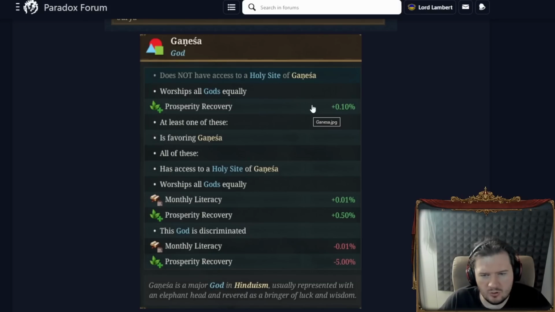But also gives you some monthly... If you worship all gods equally, you get the prosperity recovery. If you favor Ganesha and have access to a holy site of Ganesha and worship all gods equally, you get more prosperity recovery, but you also get some literacy. But if you discriminate against Ganesha, then you lose that monthly literacy and prosperity recovery.